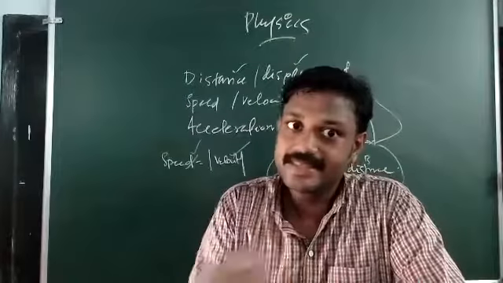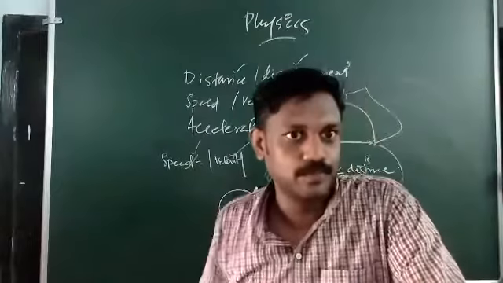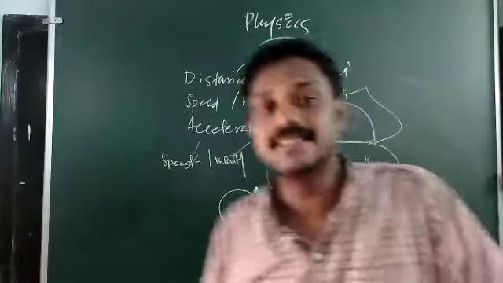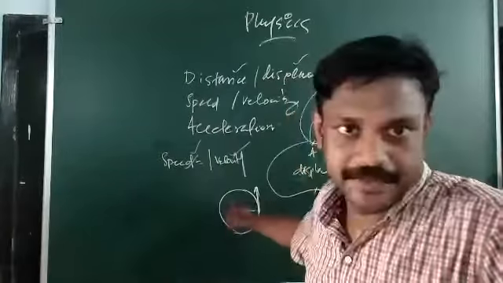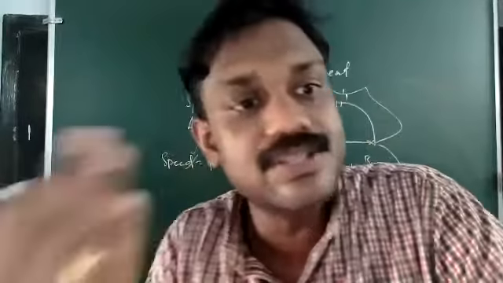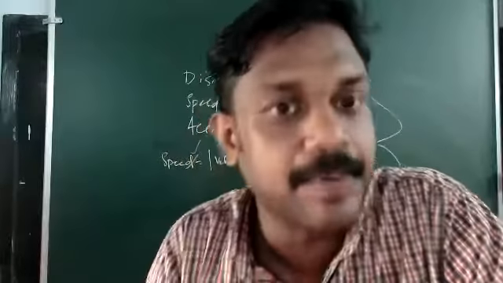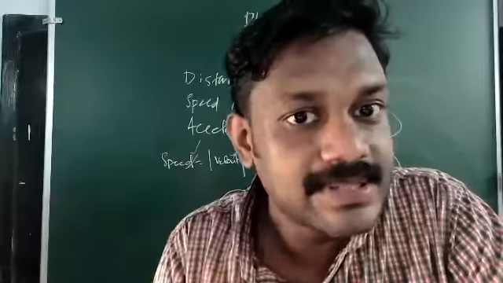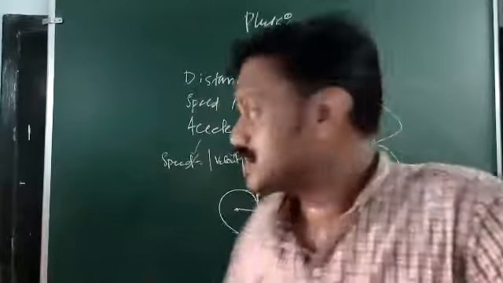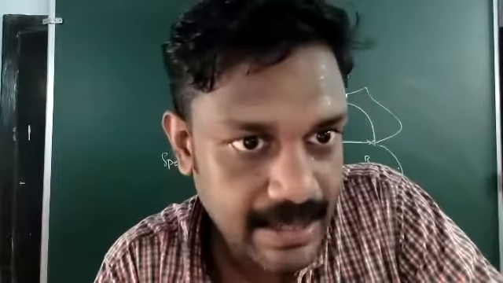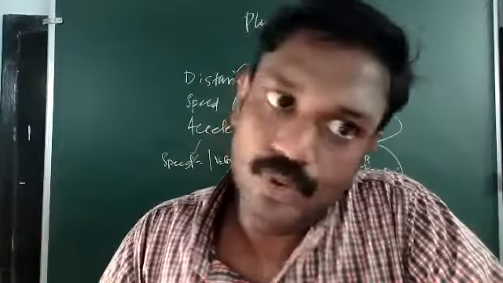I already told you, since the displacement is zero, velocity is zero. But at the same time, I am saying that at this point it has a velocity. What is the difference there? This is the instantaneous velocity. In an instant, it can have a velocity. But when you take the total displacement per total time, the total displacement is zero, so the velocity also comes out as zero. But the instantaneous velocities are what the particle has when it is under circular motion.